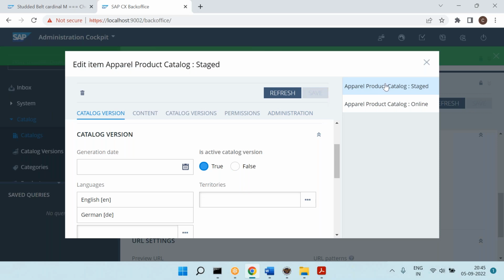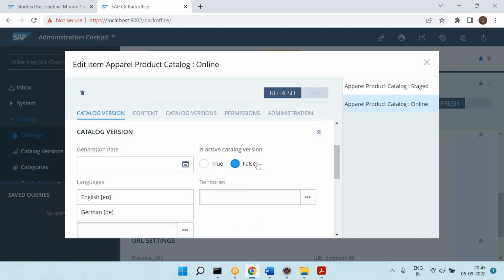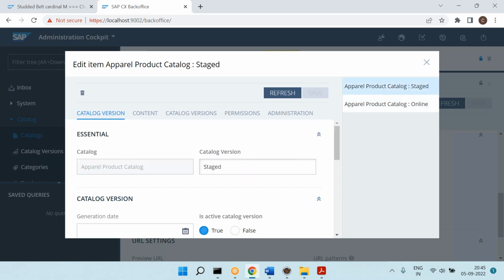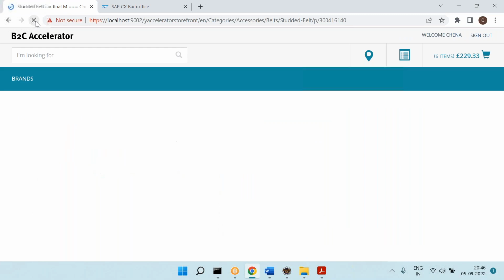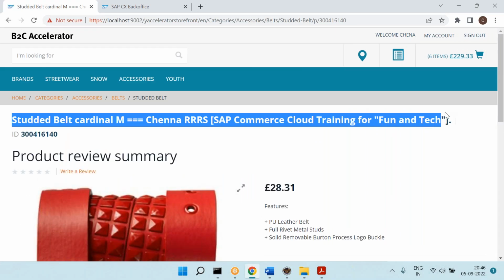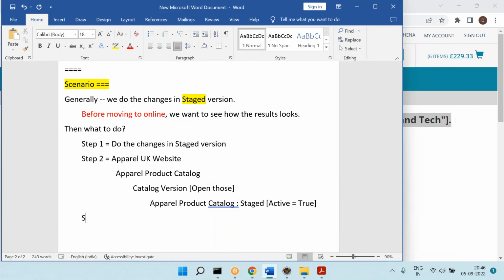And click on save. The moment I make it as staged true, online will be false. What is the meaning of this flag? Based on this flag, website will decide whether it has to take the data from staged version or online version. Now online is false, staged is true. That means website will pick the data from where? Stage. So that's why if you go here, refresh it, now you can see it is coming from staged version. And you can see the results like this. Okay, so that is the importance of that flag.